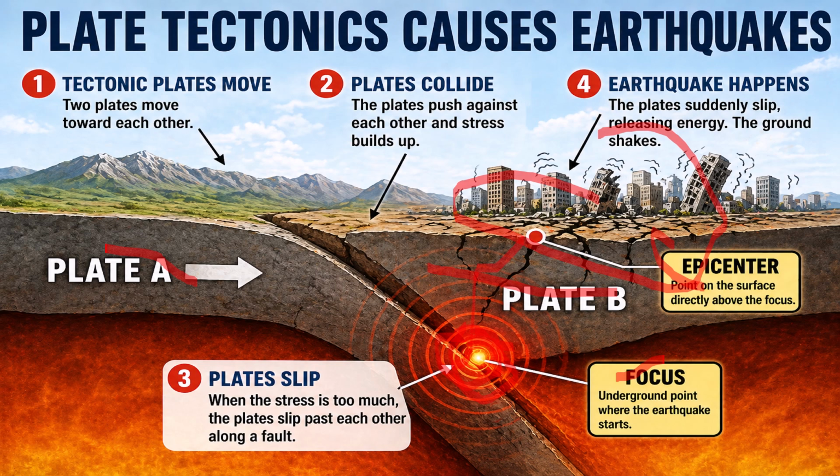So 1 through 4. Tectonic plates move. 2 plates move toward each other. Plates collide. The plates push against each other and stress builds up. Plates slip. When the stress is too much, the plates slip past each other and along a fault. And then number 4, an earthquake happens. The plates suddenly slip, releasing energy. The ground shakes.